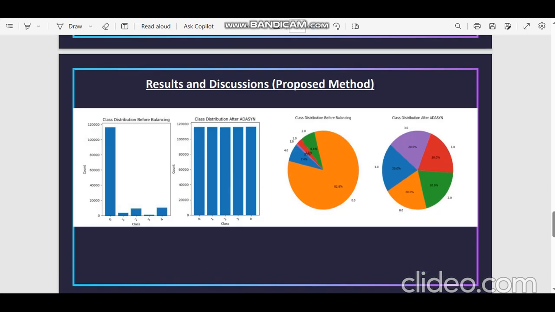And this slide shows the results and discussion of my proposed method. In this figure, you can see that it exhibits nearly equal-sized slice values, which indicates that the data has been effectively balanced across the different classes. All the sections are 20%, meaning they are equally distributed. And here also you can see that each and every class is distributed equally.